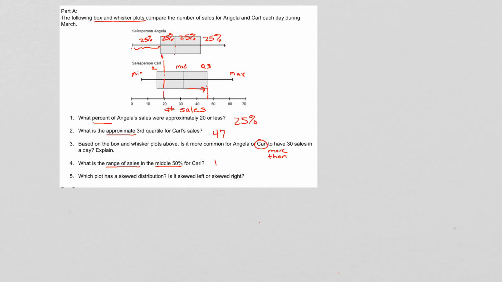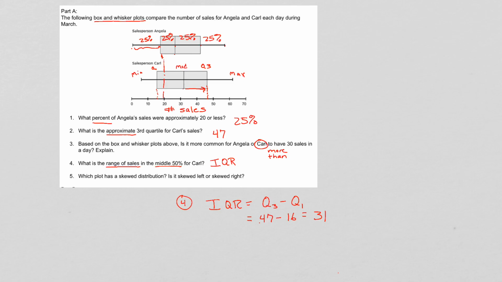Now, the way you guys are used to seeing this is IQR. It's asking about the interquartile range, Carl's interquartile range. Well, IQR is Q3 minus Q1. In this case, Carl's Q3, we said, was around 47. His Q1 looks like it's maybe around 16. So let's say his interquartile range is 31. So that's the answer to number 4.